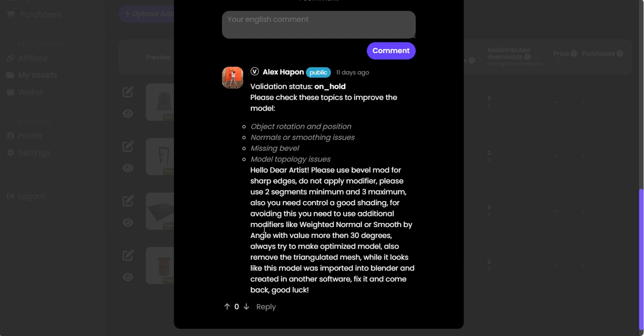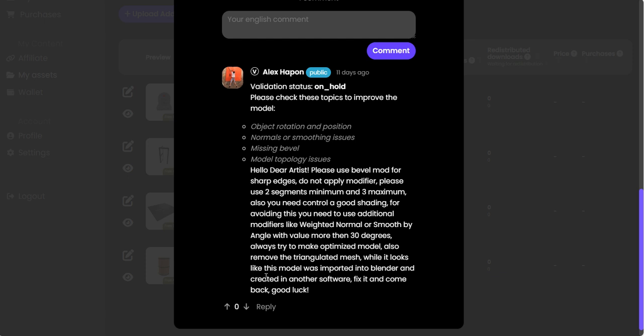So it's also down here, it says modifier like weighted normals. Yeah, I don't weight it. I just don't do that because I don't need to do that. There's no need for it. There's really not. And it says angles, volumes more than 30 degrees. Okay. So yeah, this one by the look of it has got more problems.